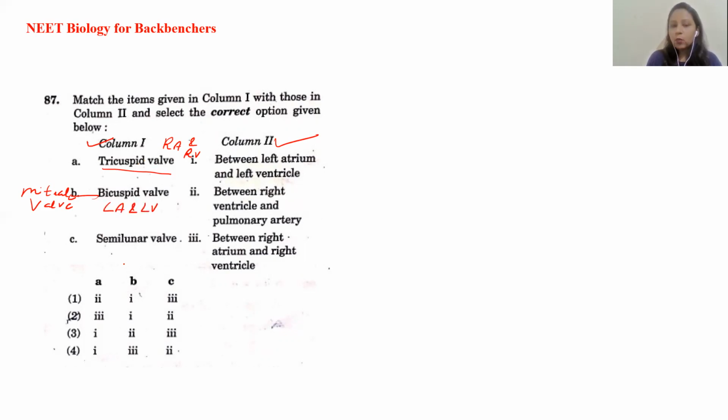The semilunar valve is present between the right ventricle and the pulmonary artery. These valves, as you know, help in preventing the backflow of blood. These are the valves present in the different chambers of the heart. So according to the question, what should be the answer? A matches with the third, B matches with the first, and the semilunar valve, that is the C option, matches with the second.